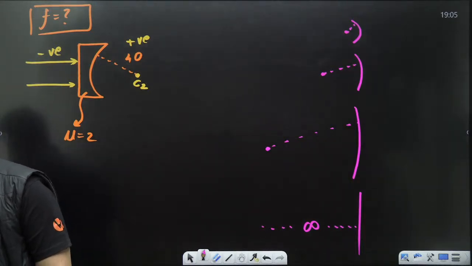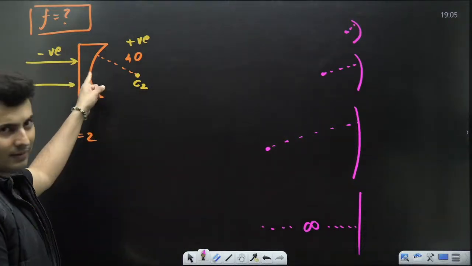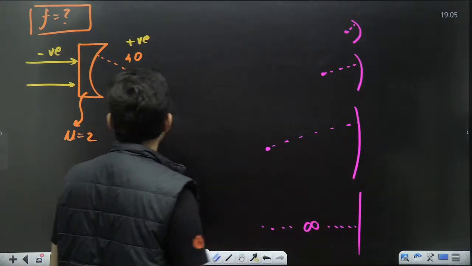If the lens is concave, f will become negative. We'll see that, Shabin. This is a concave lens. Let's see whether the focal length comes out to be negative or positive.